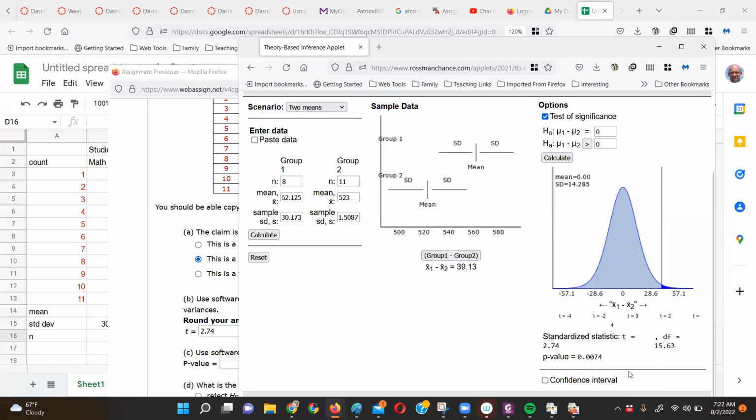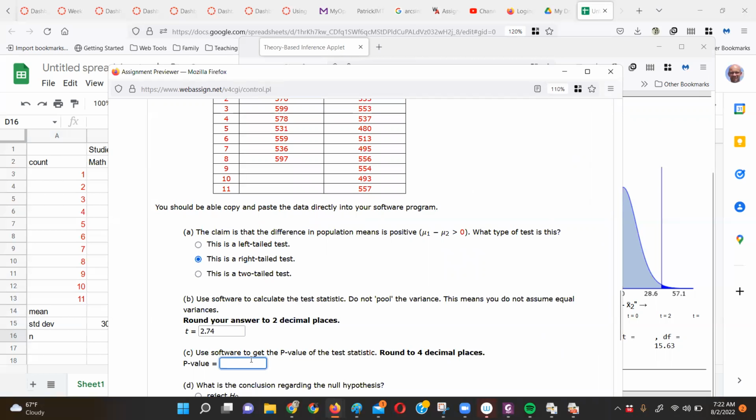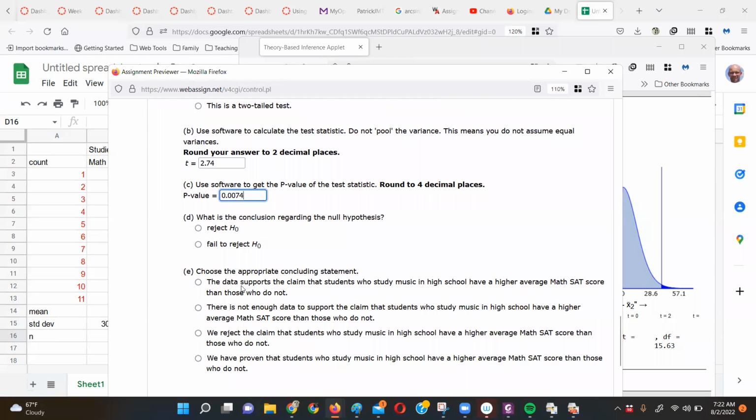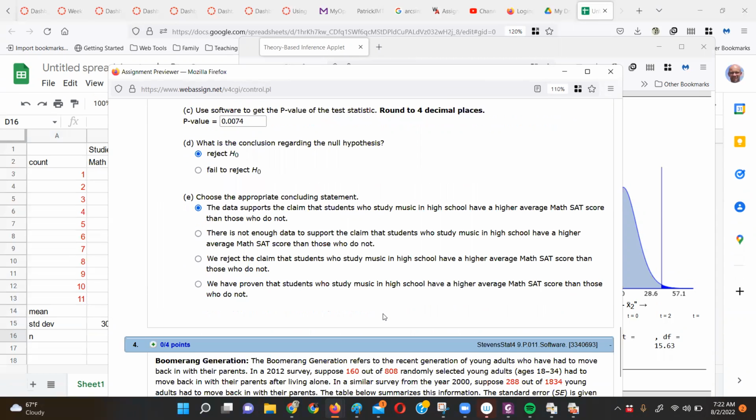Our p-value is 0.0074, and we're going to reject H0, very small p-value. The data supports the claim that, yeah, just like that. So that's how that goes.